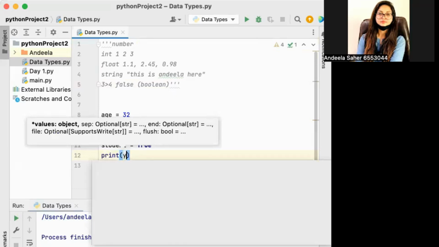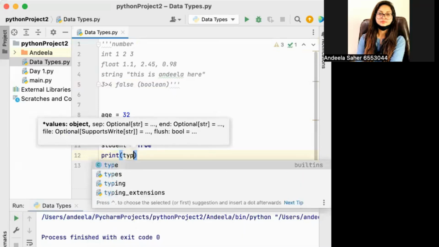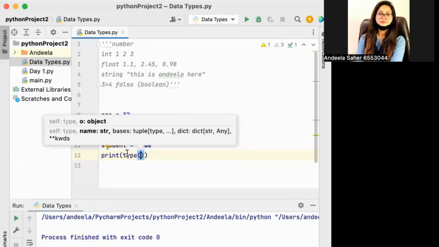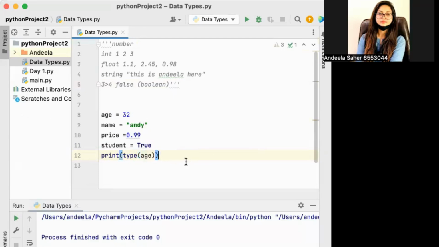Now I'm just going to write my program, the type, and then in type we are going to find the type of age, for example. What is the type of age? Age is the variable, okay? So if I have written age with small letters here, I have to use the same small letters here as well. If I tap here, you can see both ages are highlighted.